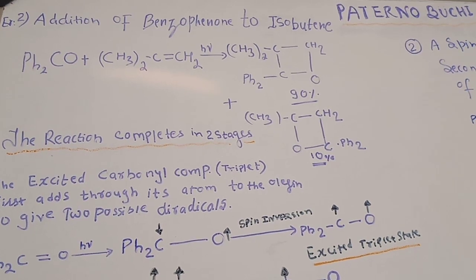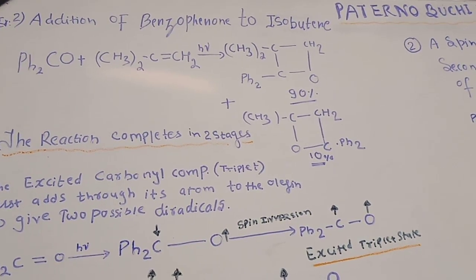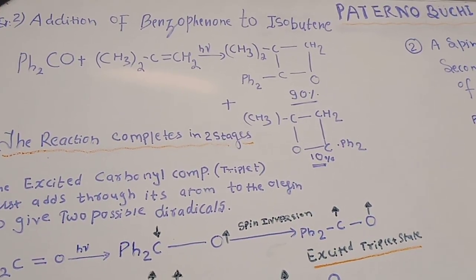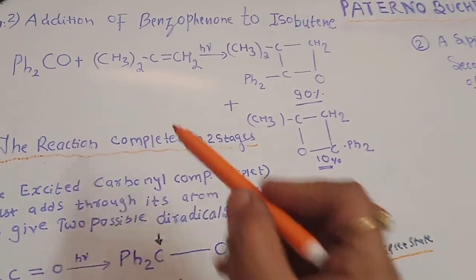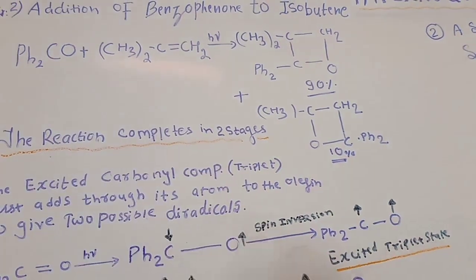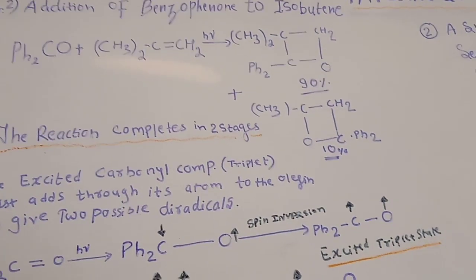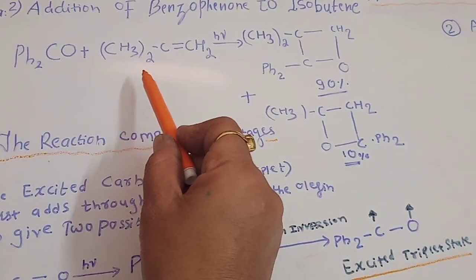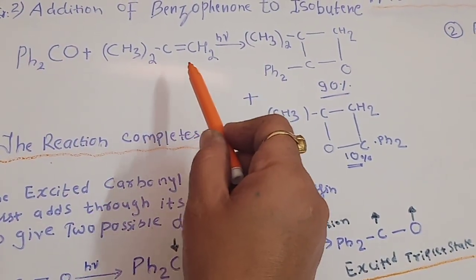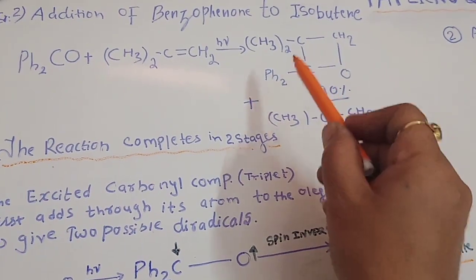It is the addition of benzophenone to isobutene. As we all know, the formula of benzophenone is C6H5 CO C6H5. We are representing C6H5 here as Ph. So our benzophenone reacts with isobutene in the presence of light to form an oxetane.